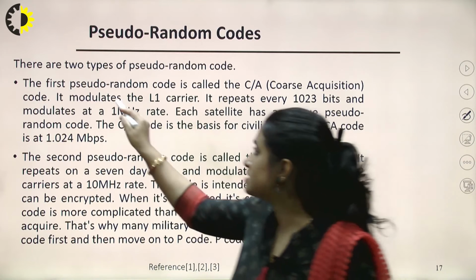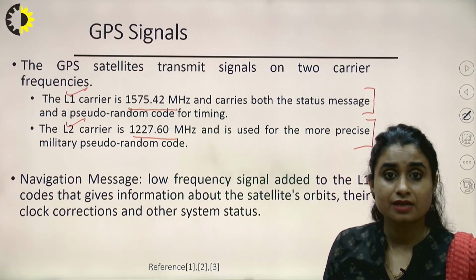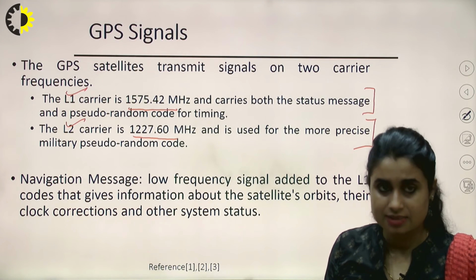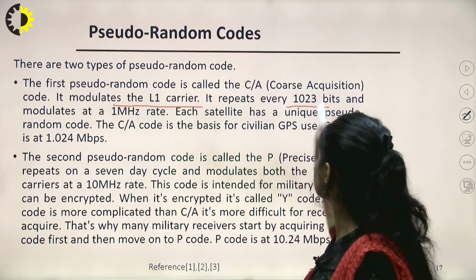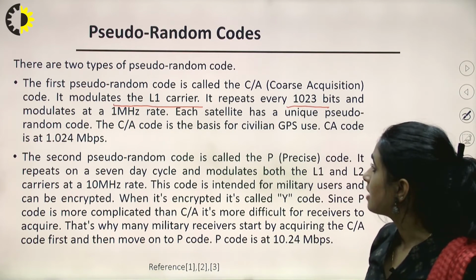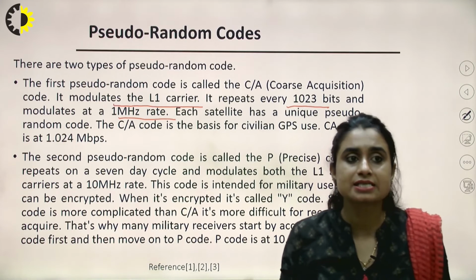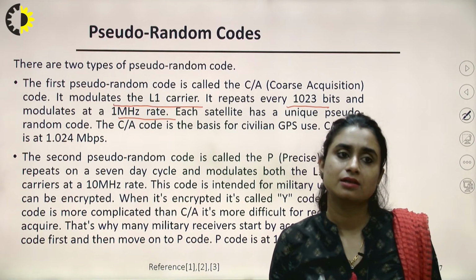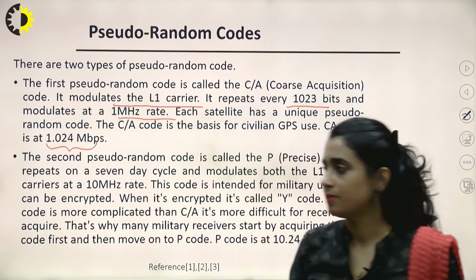It modulates the L1 carrier, which is 1575.42 megahertz, and it repeats every 1023 bits and modulates at 1 megahertz. Each satellite has a unique pseudorandom code and this is basically used for civilian purposes. Data rate is 1.024 Mbps.